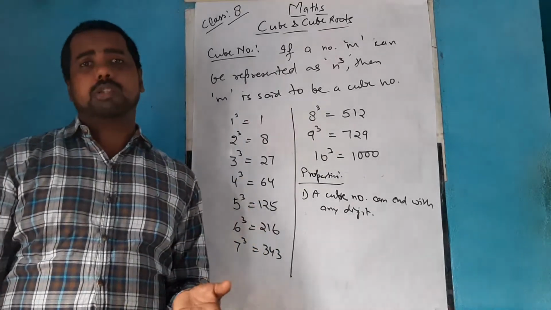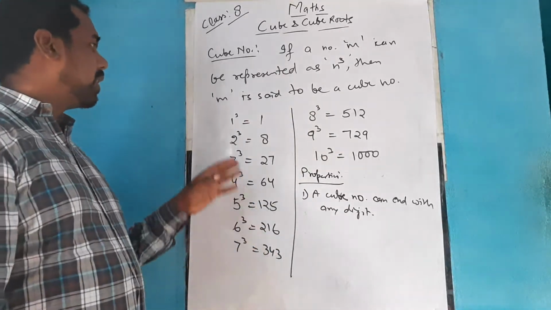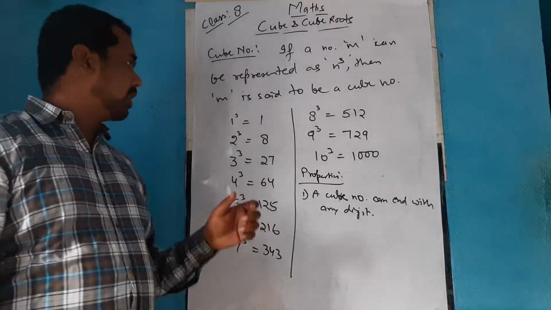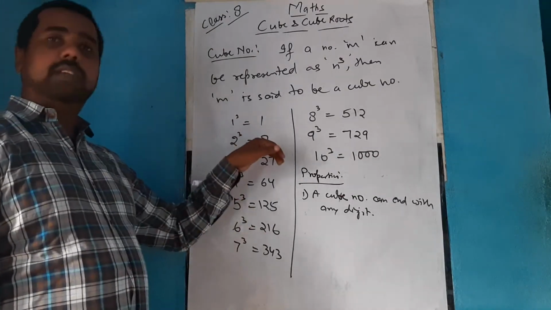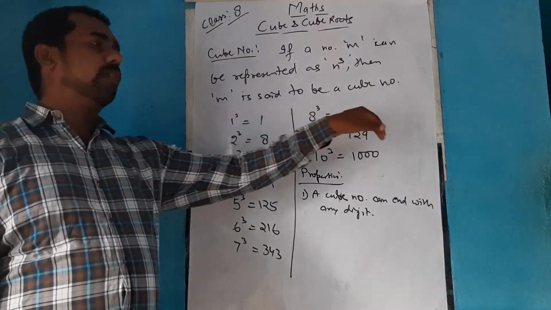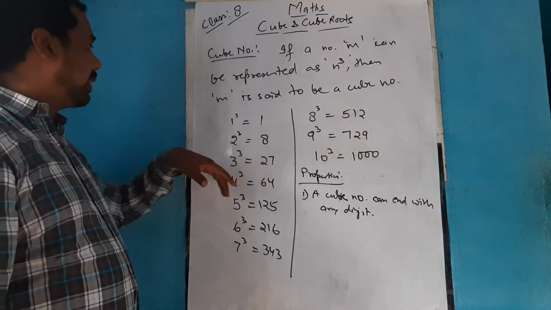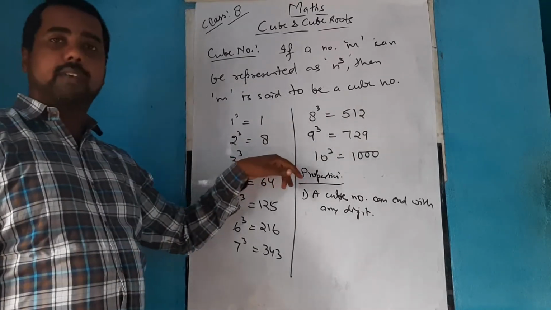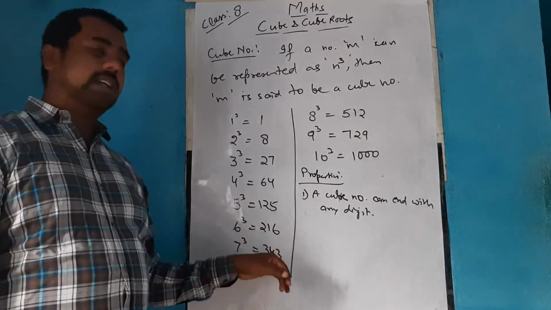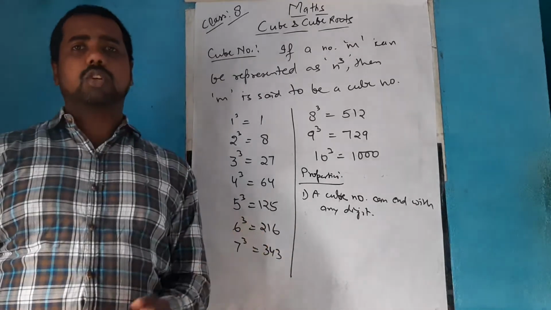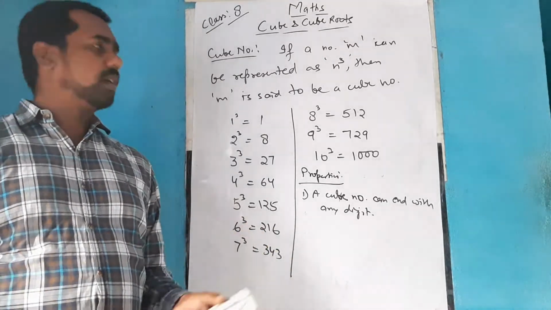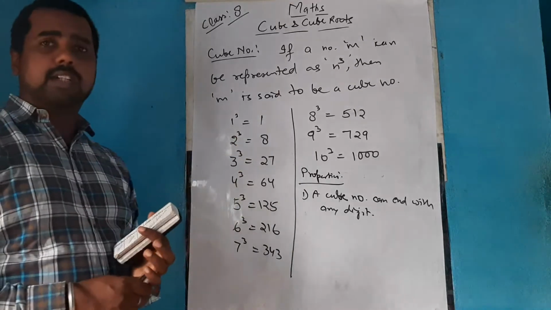But there is no specification for any of the numbers. We can have only some combinations, like 2 cube will always end with 8, then 8 cube will always end with 2. Similarly, 3 cube ends with 7, then 7 cube ends with 3. There is no specification between the cube number and a particular digit of it.